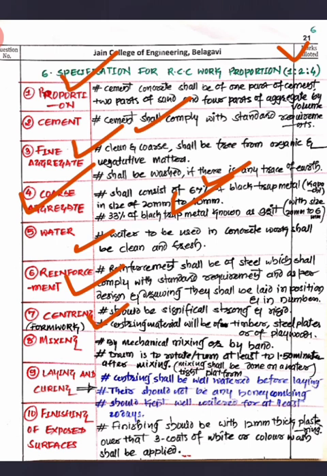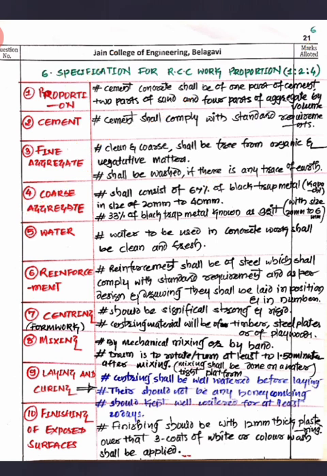And the centering material, you can use timber. As mentioned here, you can go for timber, you can go for steel, or you can go for plywood also. Now these are the things that will be there with the centering. Now the next is mixing.